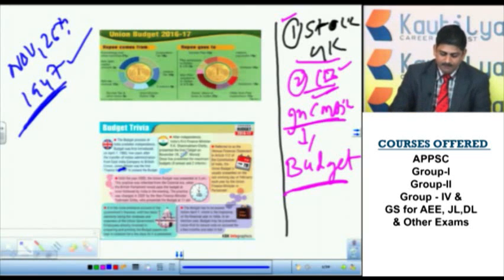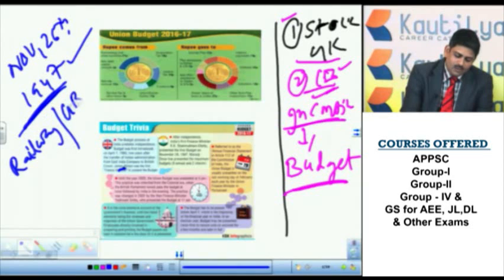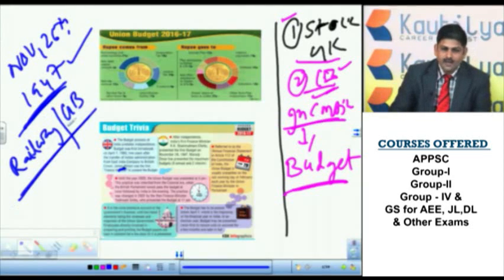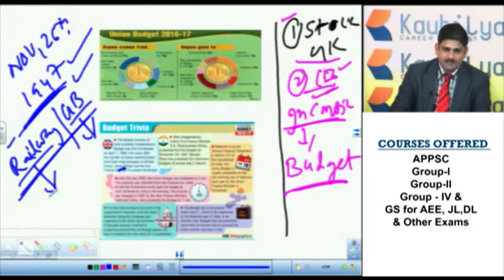Next, right now in India, the railway budget and general budget are both being presented separately. General budget is different and railway budget is different. The general budget will be introduced by the finance minister, the railway budget will be introduced by the railway minister.